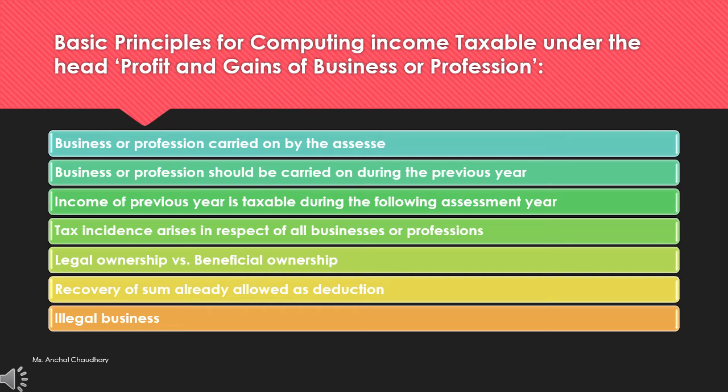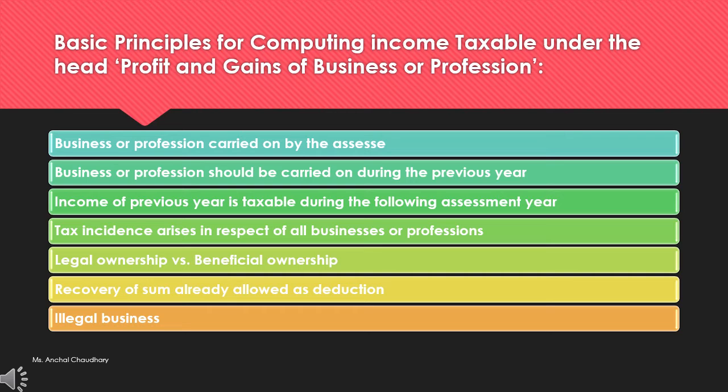If there is any sum which has been recovered during the previous year in respect of an amount of expenditure which was earlier allowed as a deduction, that will be recovered under business or profession income. Then illegal business. It's a kind of different thing. Illegal business, it doesn't matter whether your business is legal or illegal.